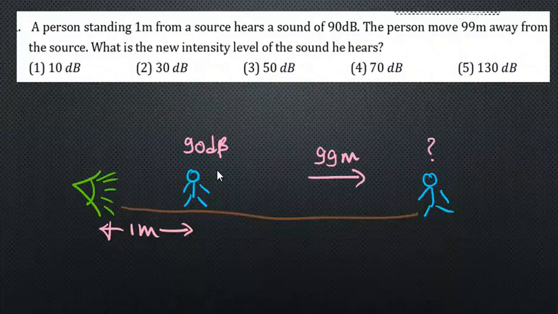A person standing 1 meter from a source hears a sound of 90 decibels. The person moved 99 meters away from the source. What is the new intensity level of the sound he hears?